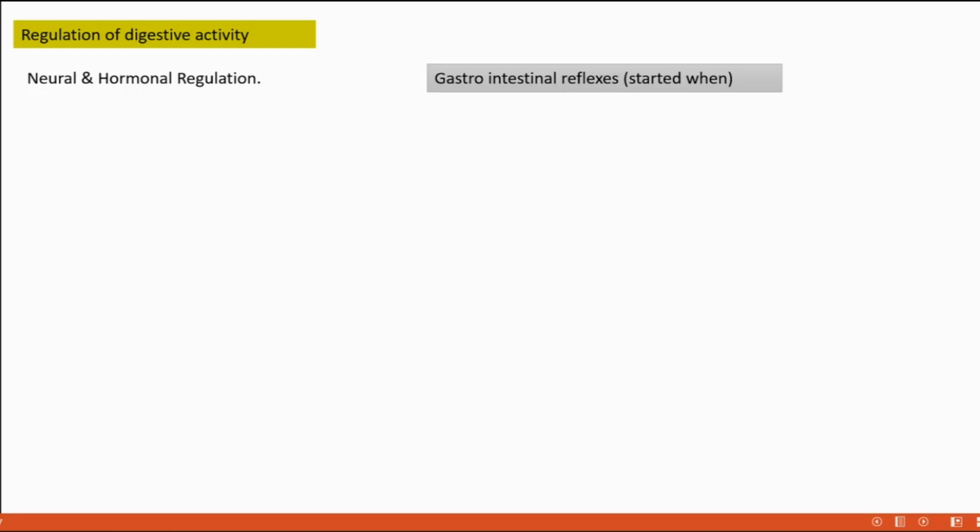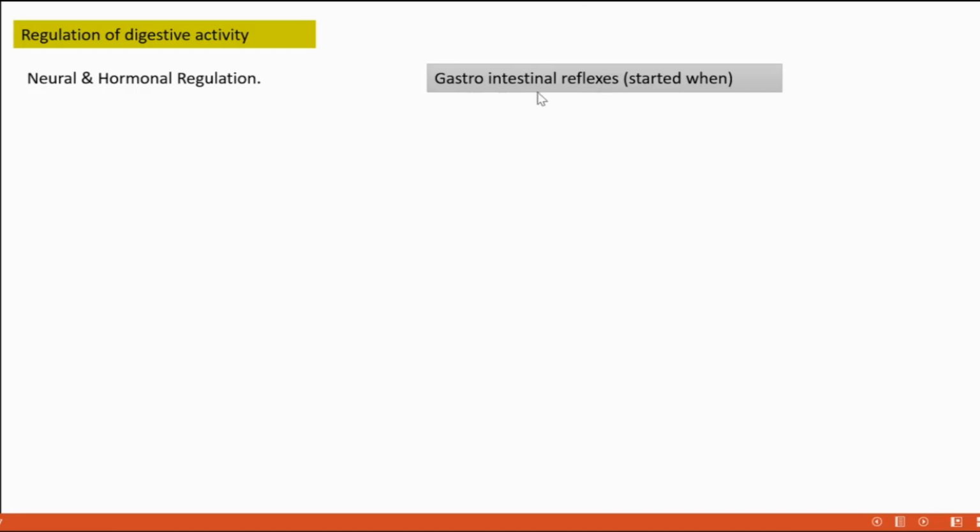Response means the digestion action done by the stomach over that food. For that, it needs the presence of digestive enzymes secreted by certain glands associated with the digestive tract. So those responses need to be initiated. Those responses together are called gastrointestinal reflexes.